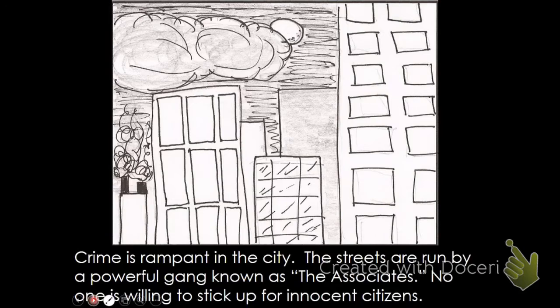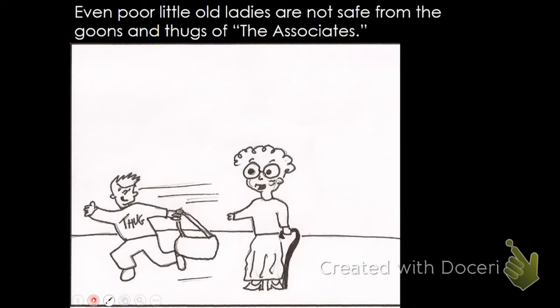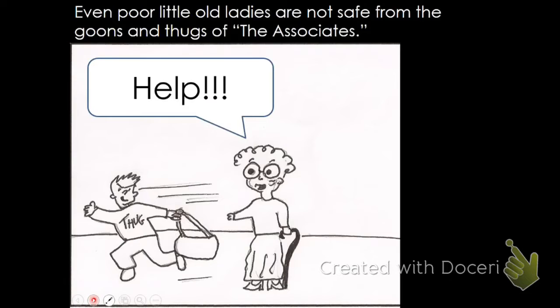Crime is rampant in the city. The streets are run by a powerful gang known as the Associates. No one is willing to stick up for innocent citizens. Even poor little old ladies are not safe from the goons and thugs of the Associates. Of course, you know that guy's a thug because it says so on his shirt. And she says, "Help, poor little old lady." And he just says, "Thug life."